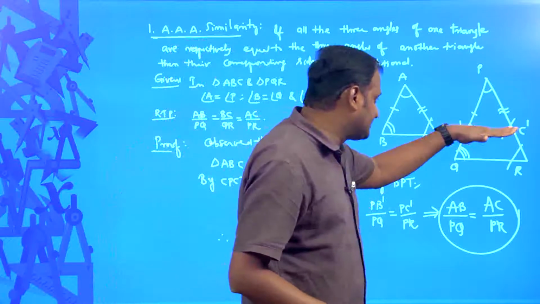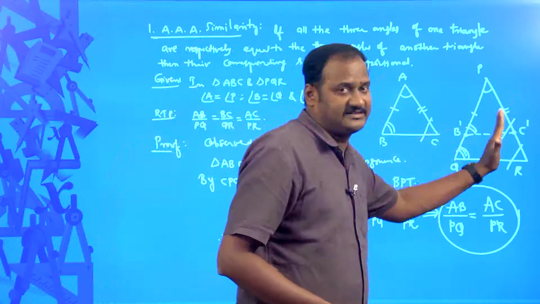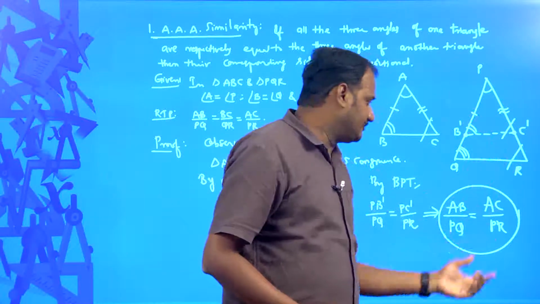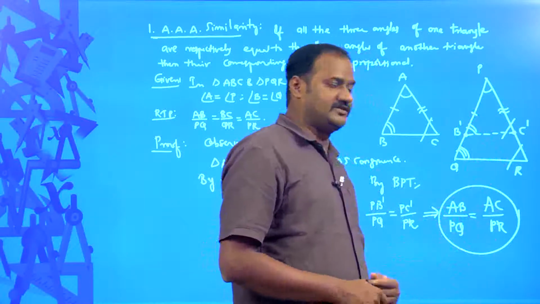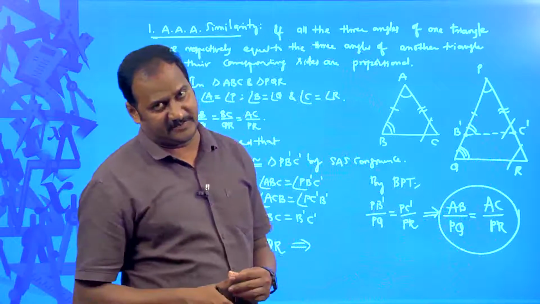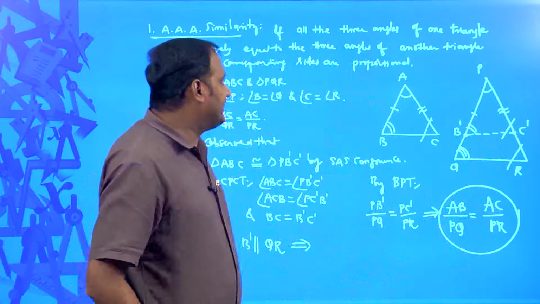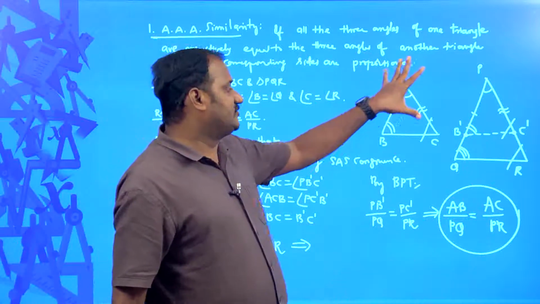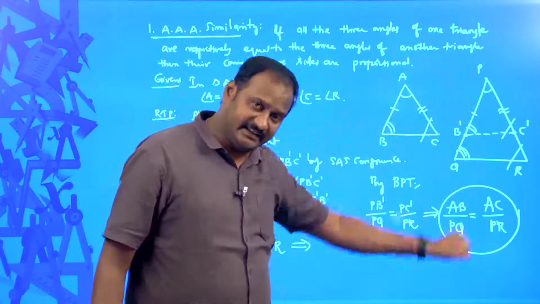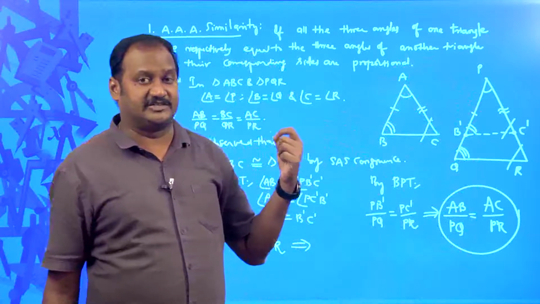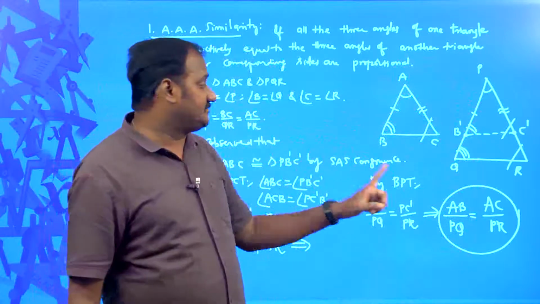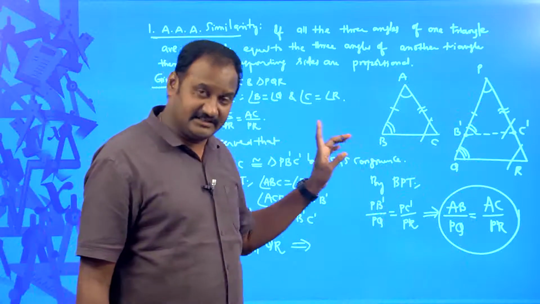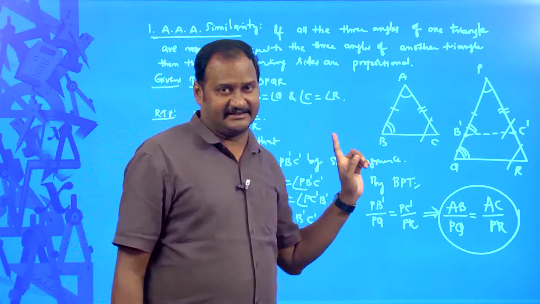Instead of this construction, if you take the construction like this, then you can easily prove that AB by PQ is equal to BC by QR also. So, this way we can say that if all the three angles of one triangle are respectively equal to the corresponding three angles of the second triangle, then those two triangles are said to be similar, and their corresponding sides are proportional. So, hope you understand. This is the first similarity criterion. Thank you.